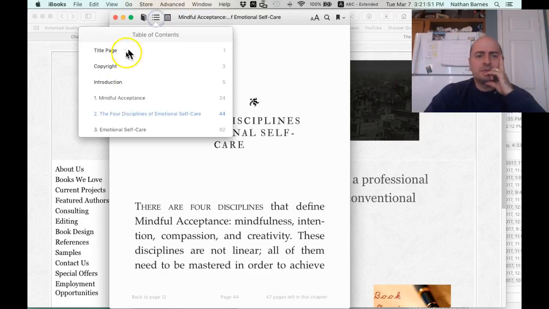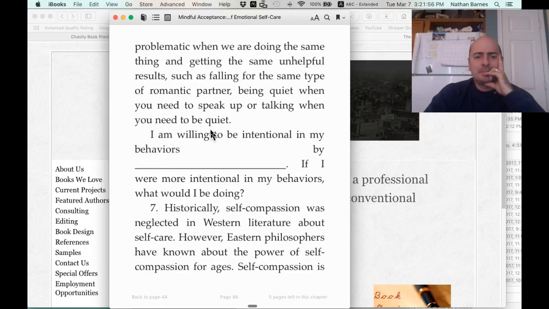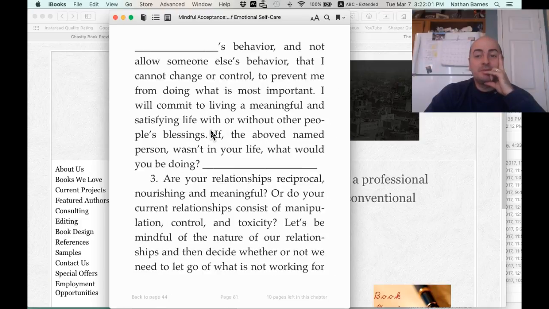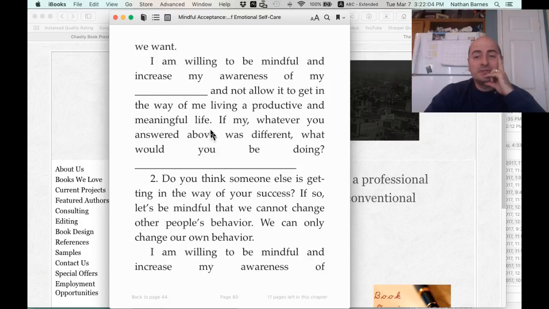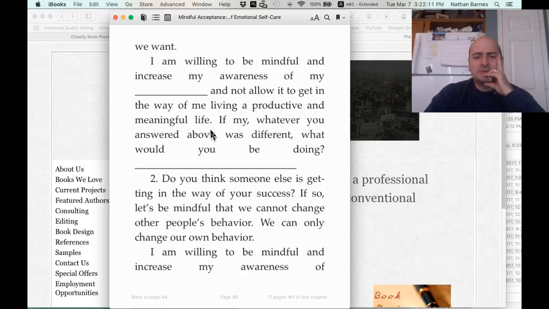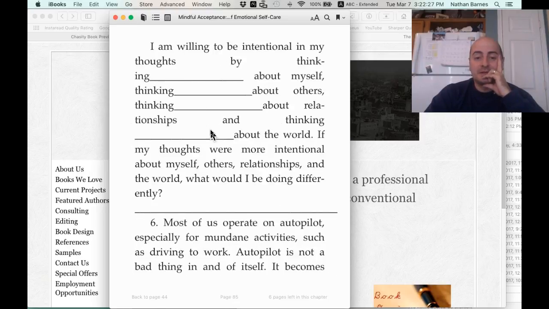So let's go to chapter 3 and look back at that emotional exercise. One thing that kind of doesn't make any sense here in the ebook, and maybe for the print book too, is all these lines. You can't write anything on an ebook. You know what I mean? So that's something to think about. Now you can keep it, but you just have to ask yourself if it makes sense to you. It doesn't make sense to me, but you know, I could be a little biased.